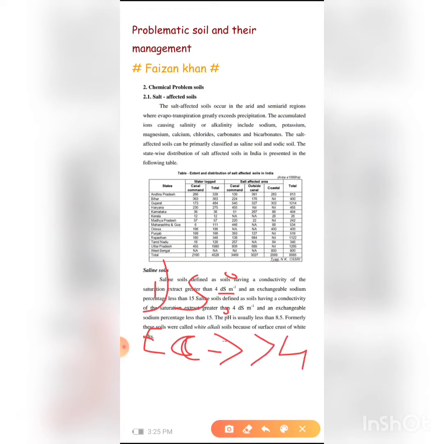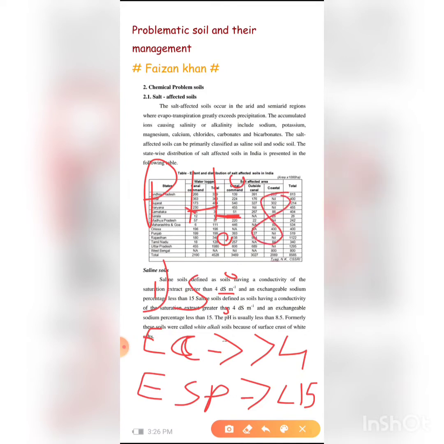So the EC of saline soil, the electrical conductivity, is greater than 4, and the exchangeable sodium percentage, ESP, is less than 15%. And what is the pH of saline soil? The pH is less than 8.5.